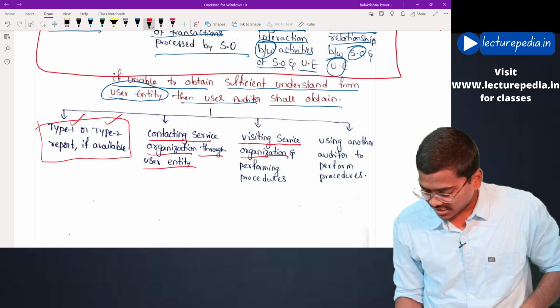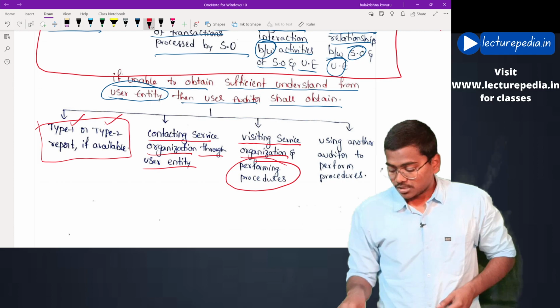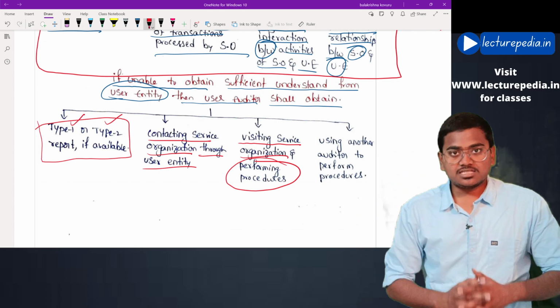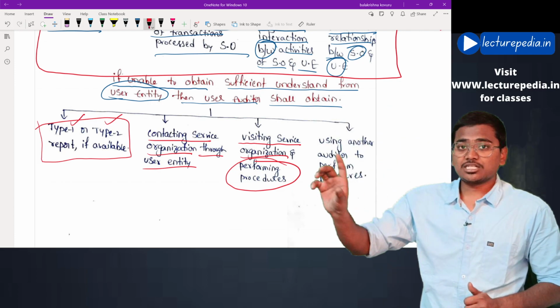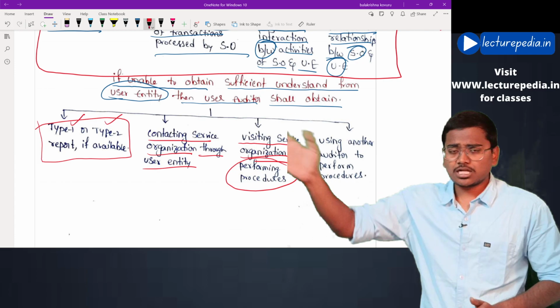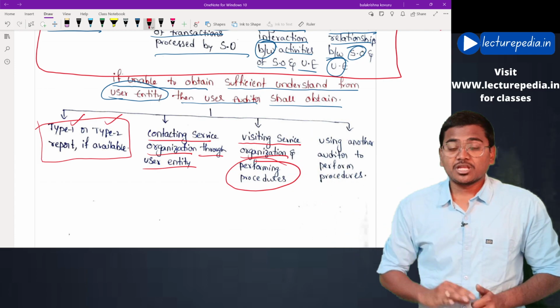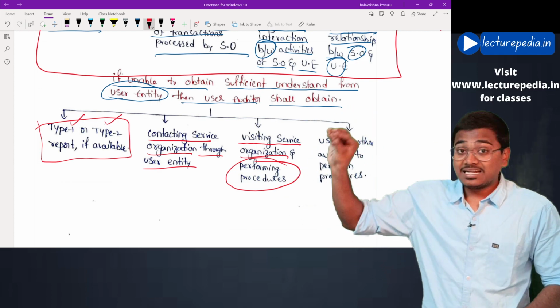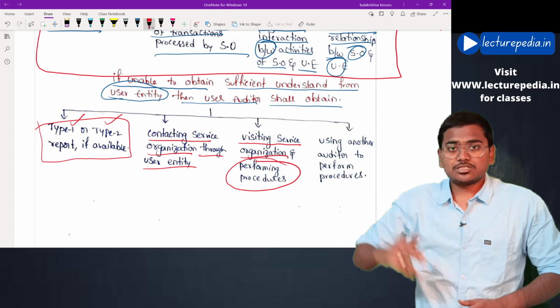Like this, the auditor will approach the service organization through the user entity, or the auditor will directly visit the service organization and perform procedures. Another option available to the user auditor is to directly visit the organization to whom the services or transactions are outsourced, and perform procedures to obtain an understanding of the internal controls established by that service organization.